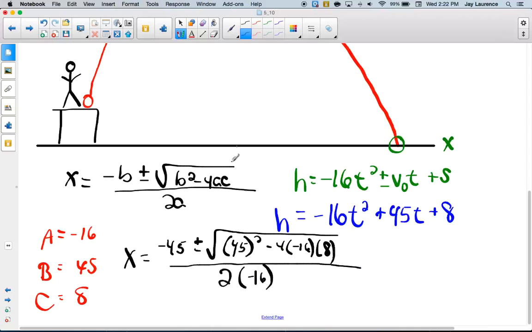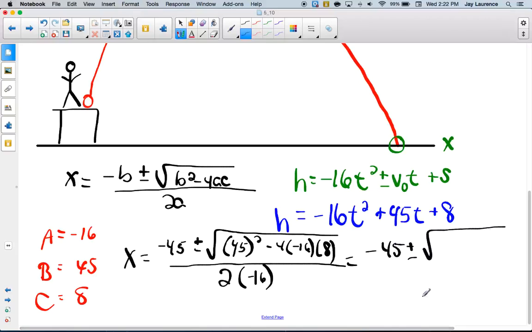Now I'm going to simplify this quite a bit. I'm not going to do it all in one shot, but I'm going to simplify it. And so I'm going to figure out my discriminant, and that'll make my problem a whole lot easier. So I'm going to have negative 45 plus or minus square root.